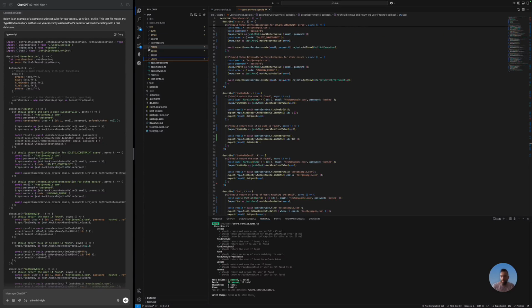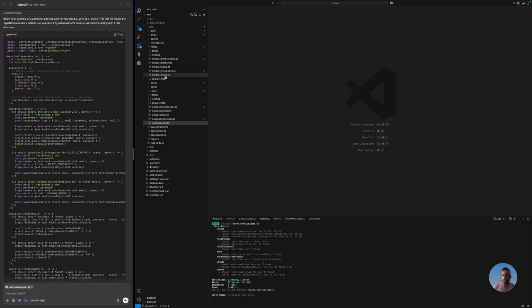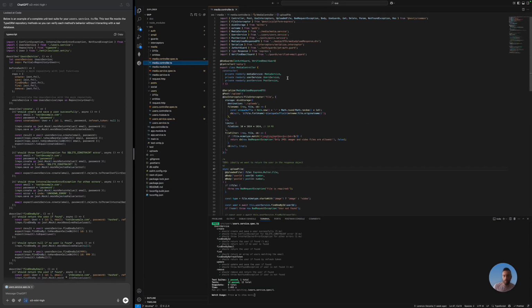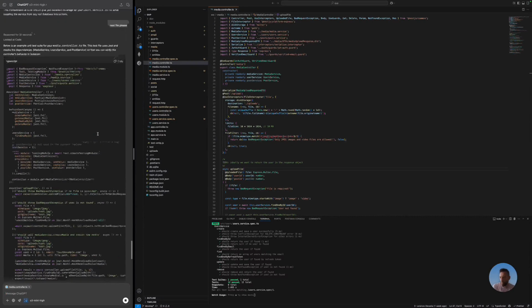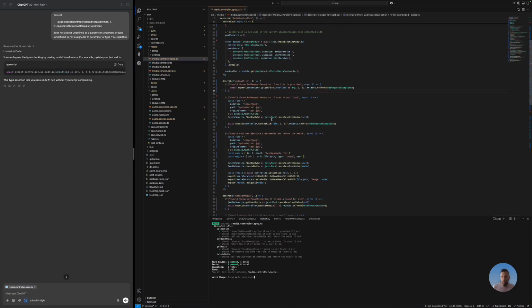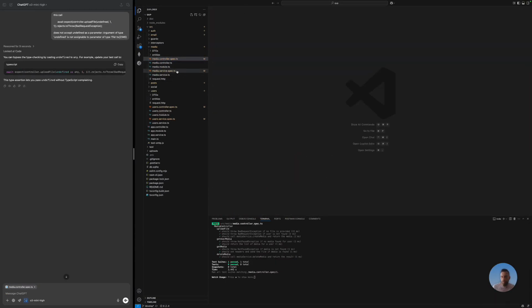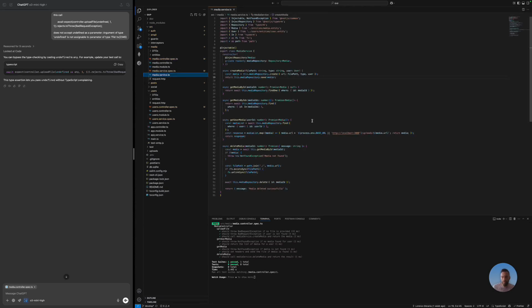Now we have left media and post. So let's start with the media. Let's start with the media controller. Next file, please. All tests are passed. And let's now move to the media service.